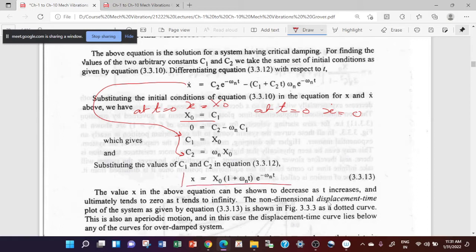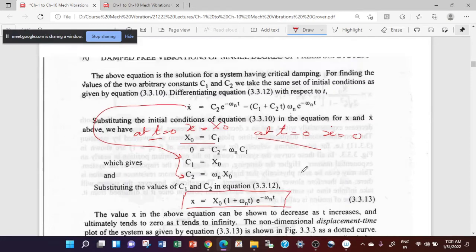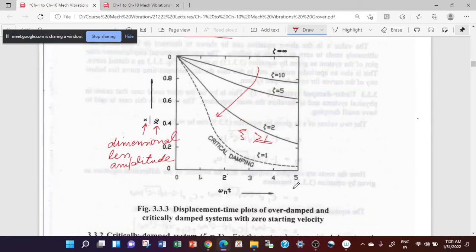This is the general displacement for a critically damped system for these two initial conditions. And again, I can have a dimensionless displacement time curve which I have plotted on the same graph. This is another curve for zeta is equal to 1. You will see that this curve always lies below all the curves of the overdamped system.